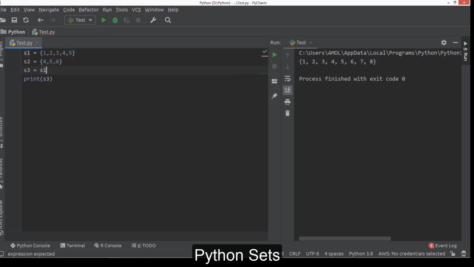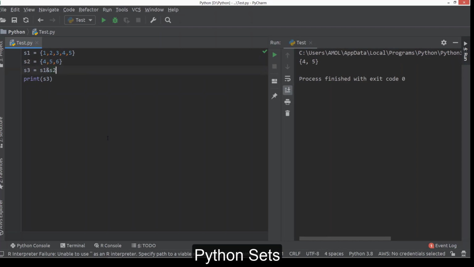Next, we will go with intersection operation. This is a function to perform this intersection operation. Intersection will create a set by combining common elements from both sets only. Okay, so 4, 5 are only two common elements in S1 and S2. So S3 contains these two numbers. We can carry out this operation by using this operator also like this.